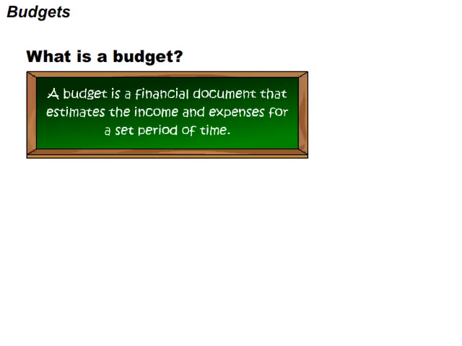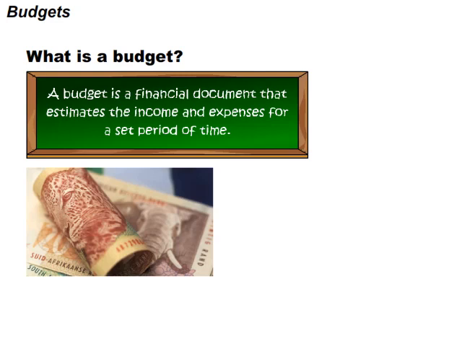What is a budget? I can hear you wonder out loud. A budget is a financial document that estimates the income and expenses for a set period of time. A budget shows how the amount of money will be spent. The golden rule that applies to budgets is very simple. The income must always be more than the expenditure or expenses.